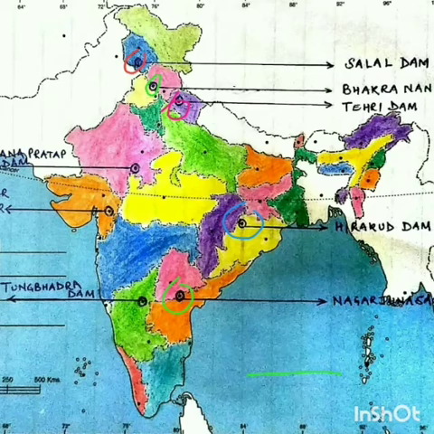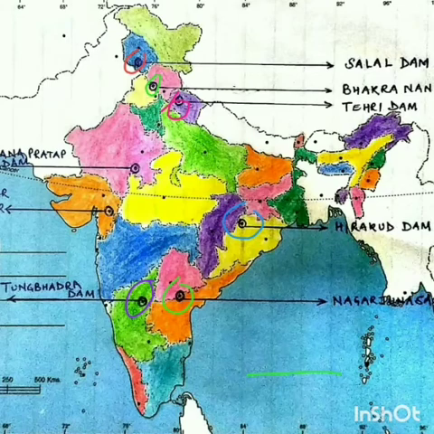Now we come to Tungabhadra Dam. Tungabhadra Dam is another dam which is located in southern part of India, and it is located in Karnataka. So this green colored state is Karnataka, and Tungabhadra Dam is built on Tungabhadra River in the northern part of Karnataka. Or more precisely we can say northeastern part of Karnataka, Tungabhadra Dam is located.